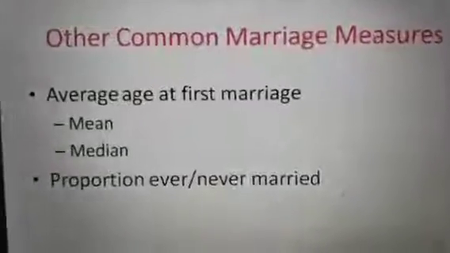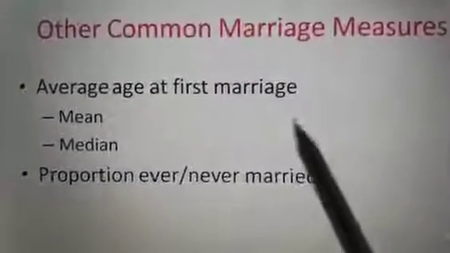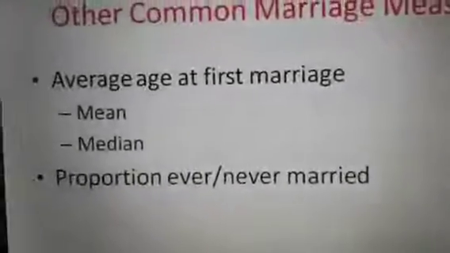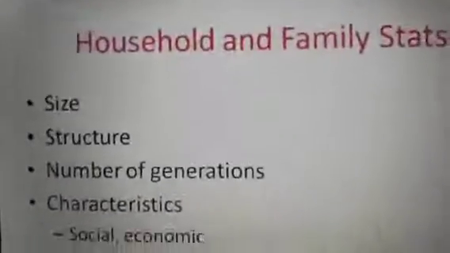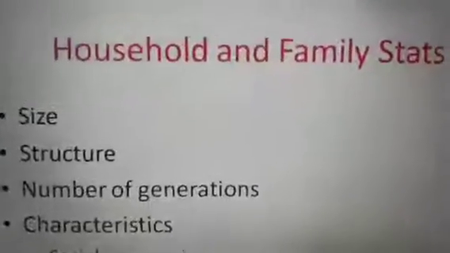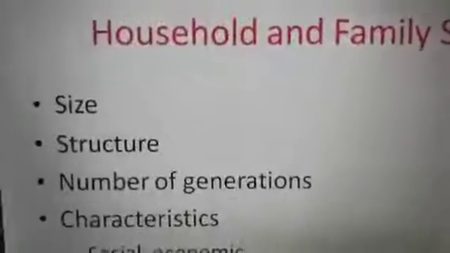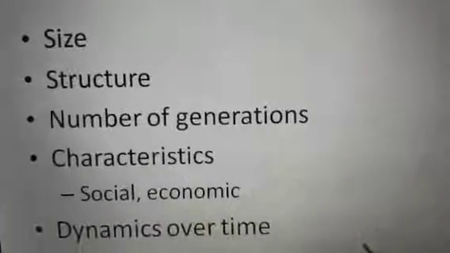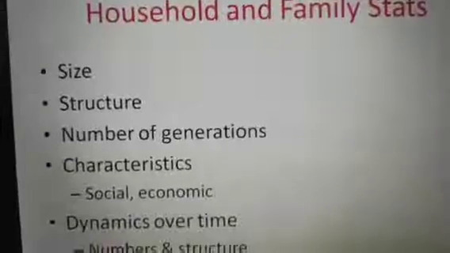Okay. And there are some common marriage measures. For example, average age at first marriage. By mean and median we calculate it. And the proportion ever or never married, we also try to calculate this. So dear students, there are households and family stats which are affected by size, structure, number of generations, socio-economic characteristics and dynamics over time. This is called households and family stats, by which we also calculate the nuptiality rate.